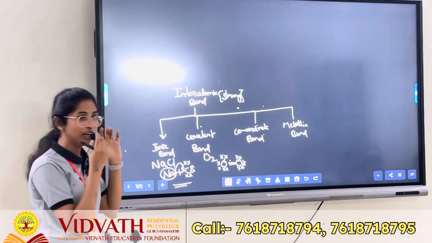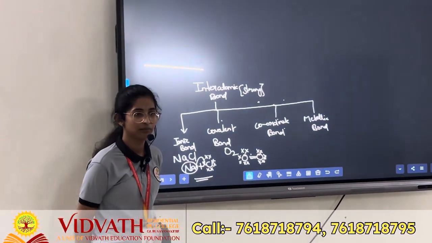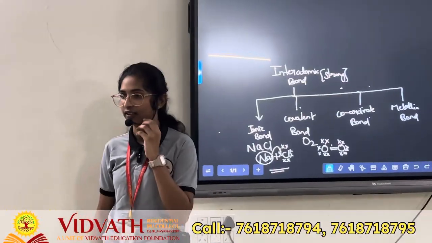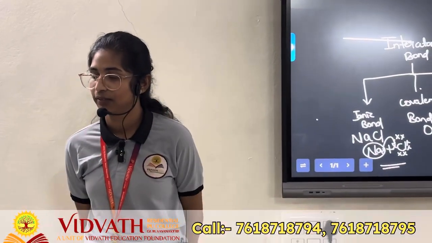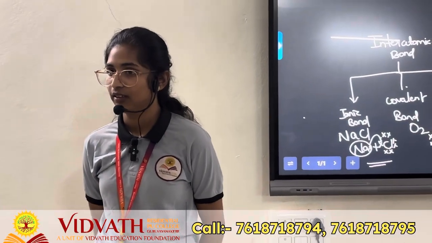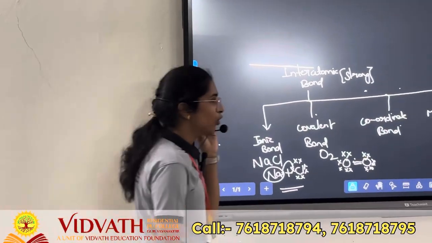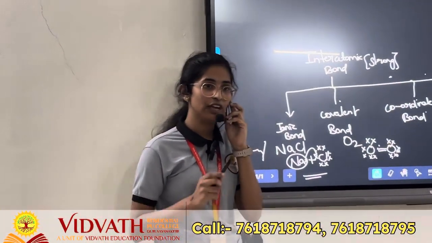Can anyone define coordinate bond? Example. Coordinate bond is a type of covalent bond where sharing of electrons takes place.